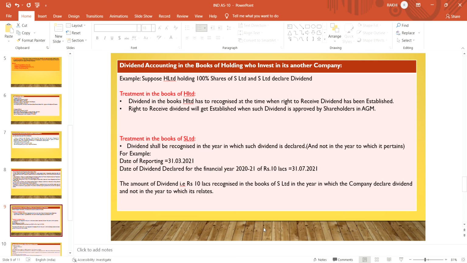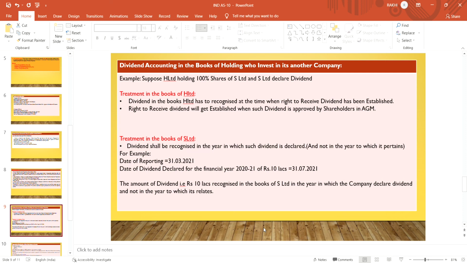It means that suppose the dividend is for the financial year 2021, but it is declared after the reporting period, that is on 31st May or 31st July. That period is not considered as the year to which the dividend pertains. So, the year in which the dividend is actually declared, in that year it should be recognized.